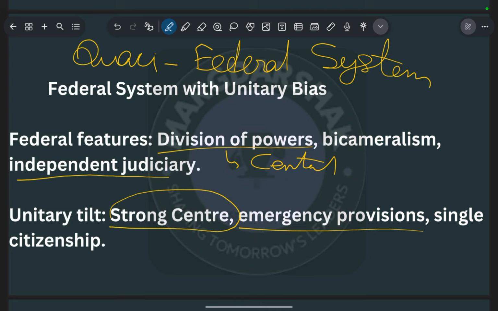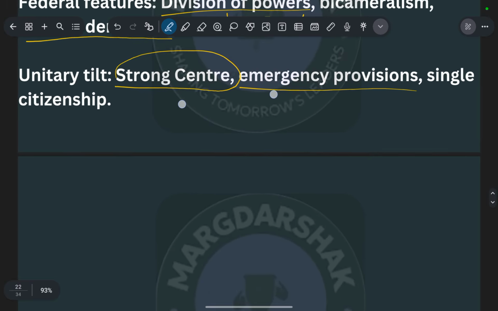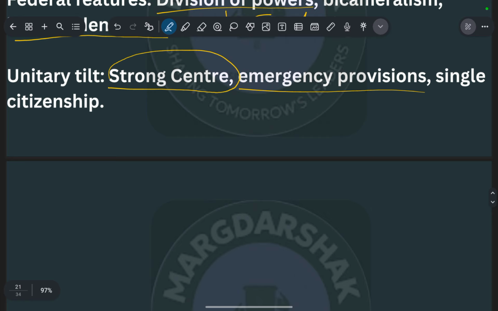Next is single citizenship. We have a different slide for it, but let's discuss single citizenship here. Single citizenship does not mean you can take citizenship of a single city. It is only the one citizenship. It also doesn't mean that with dual citizenship you can take citizenship of India and the USA.